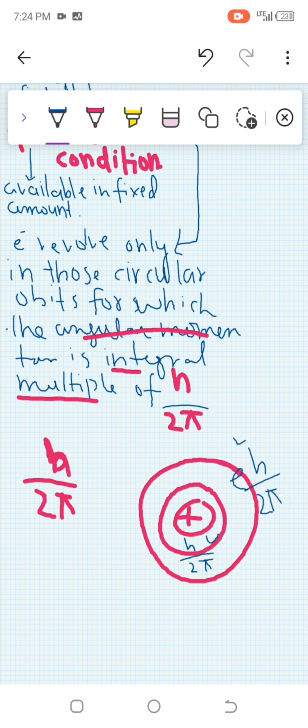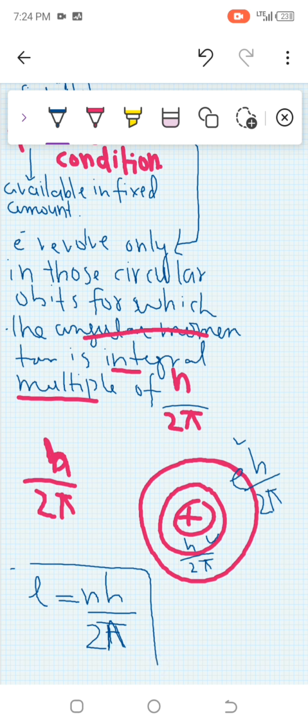Okay, so as we know, angular momentum is denoted by L. So L is equal to n times h/2π, where n is the number. This was the formula through which we mostly identify the angular momentum, which is the integral multiple of h/2π.